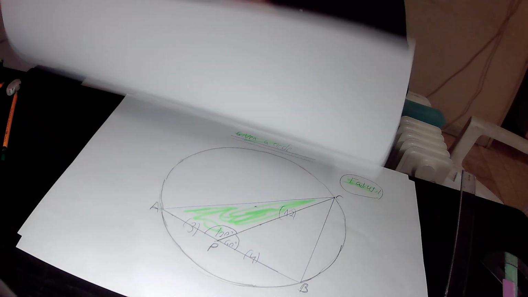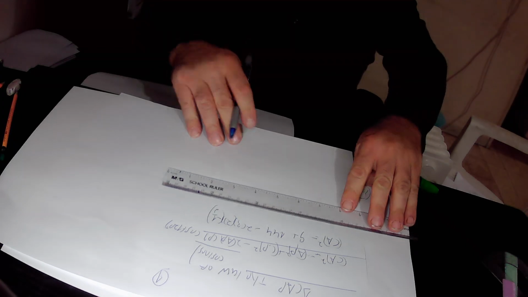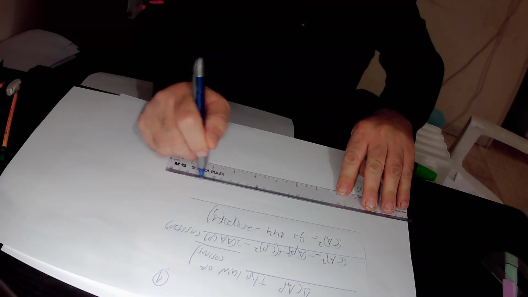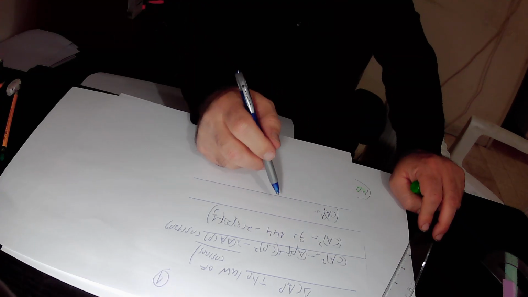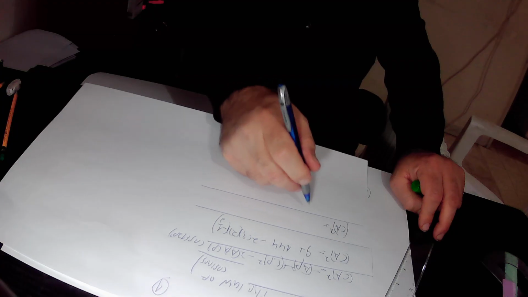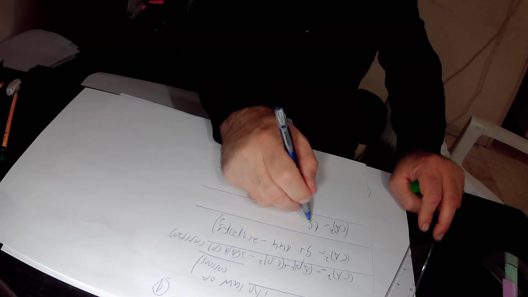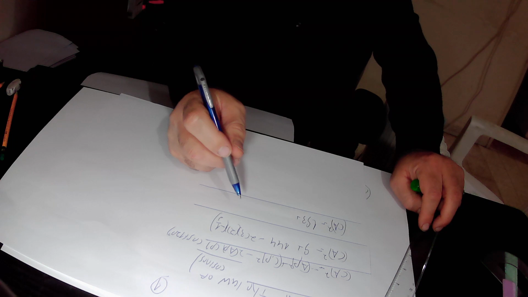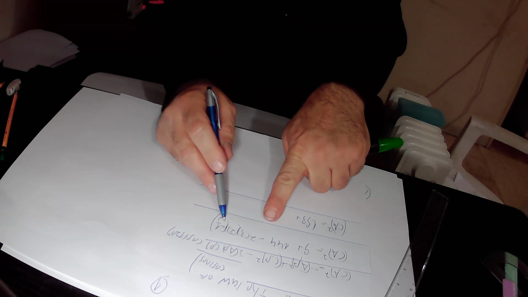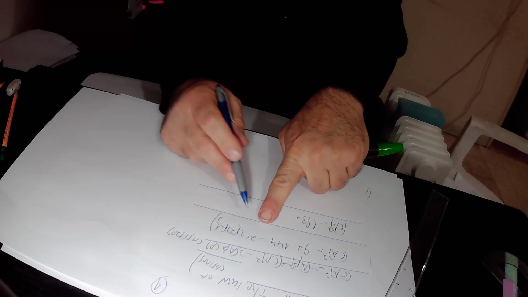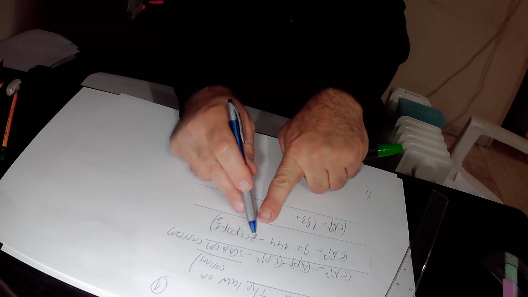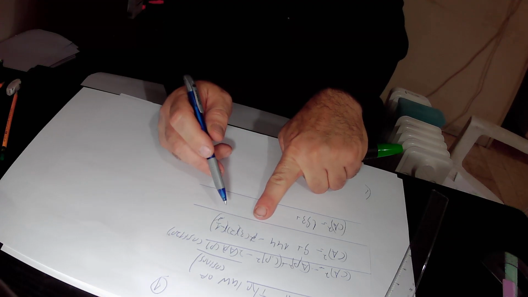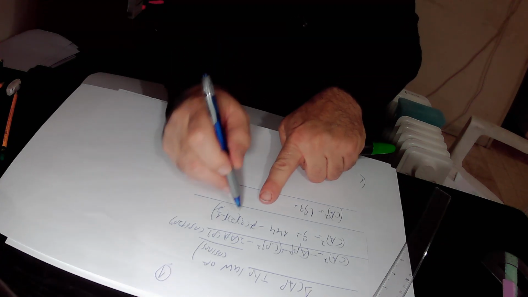So in total, we found out that CA squared equals 9 plus 144 is 153, plus we have minus times minus is plus, so this expression is a positive expression. We have 2 in the numerator, 2 in the denominator, so 2 will get cancelled. Once I cancel 2, we are left only with 3 times 12, that is 36.